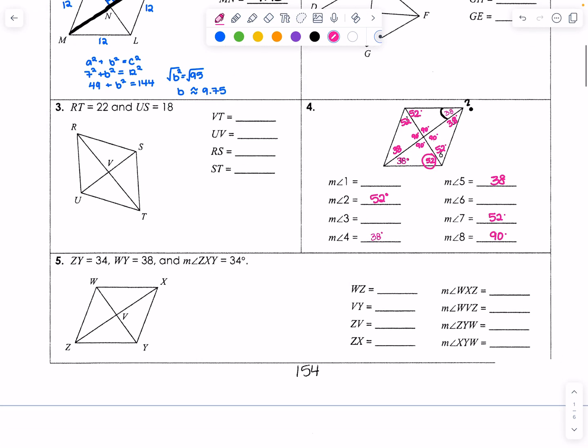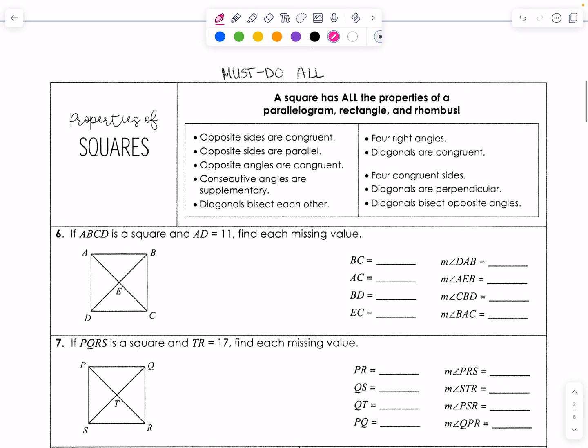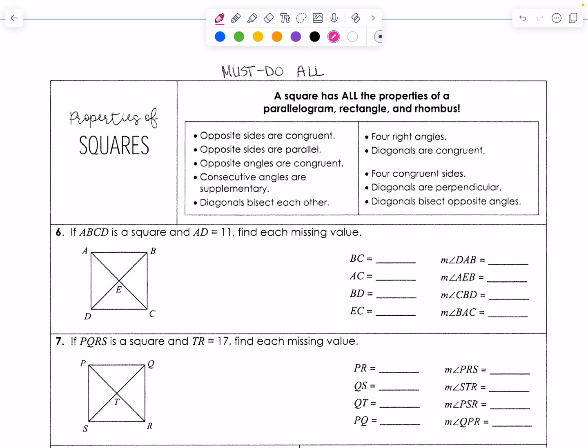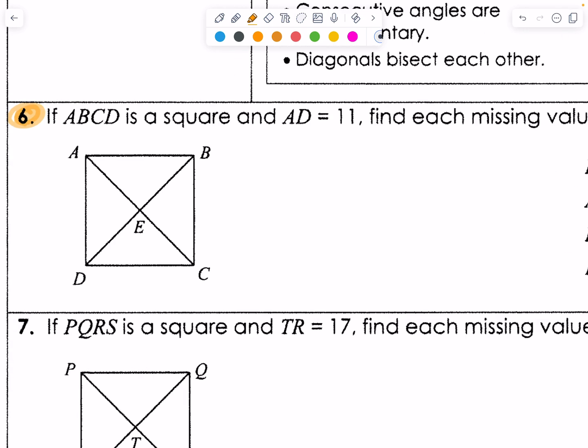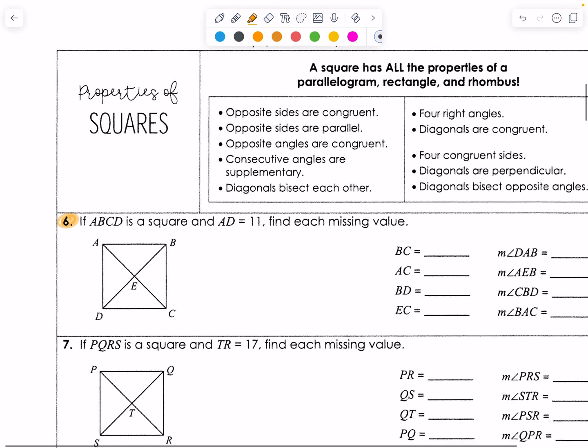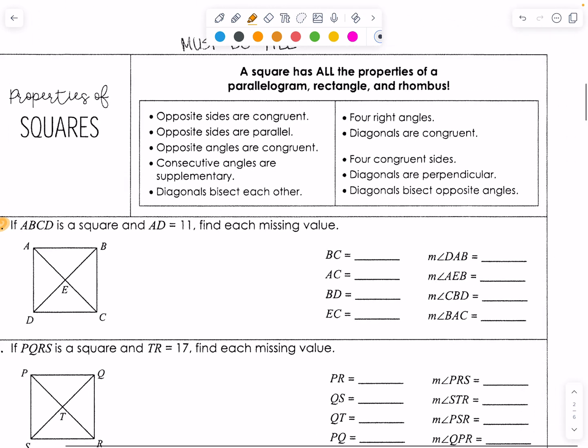Question 5, I believe based off of the examples we've done, you guys will be able to do this, no problem. You do need to use Pythagorean theorem at some point in question number 5. And then as we move on to squares, which I believe is by far the easiest one, let's just look at doing sample number 6 as an example. Okay, so ABCD, here are all the properties.